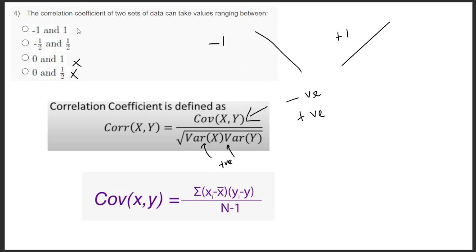So the coefficient takes values ranging from minus 1 to plus 1, and 0 represents there is no correlation. Minus 1 represents negatively correlated, and positive 1 represents positively correlated. With increase in x, y also increases, but in case of minus 1, with increase in x, y decreases. This is the negative correlation.